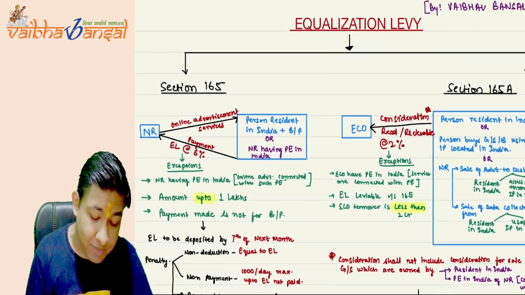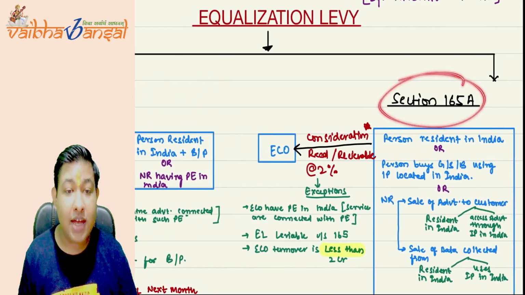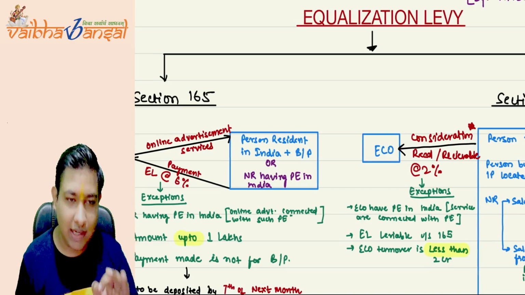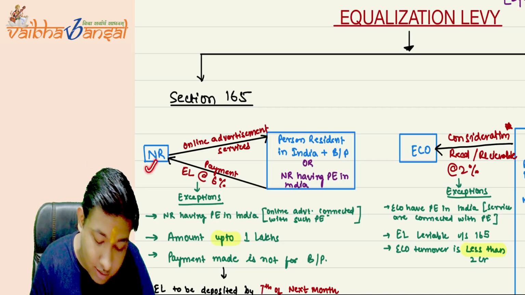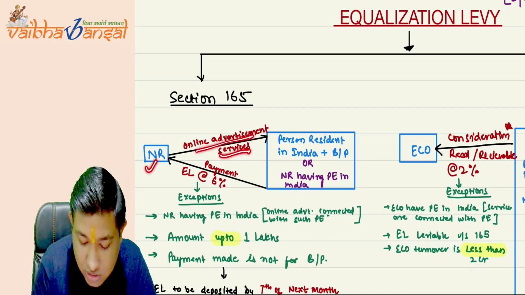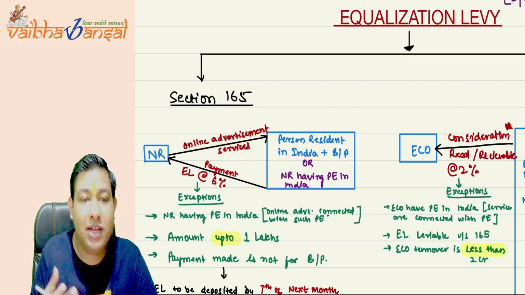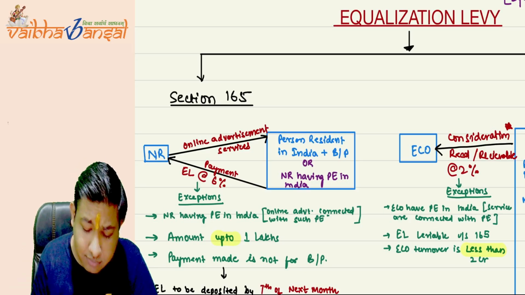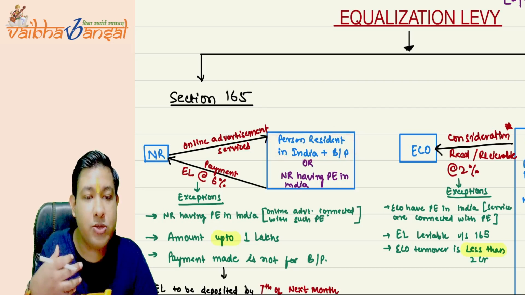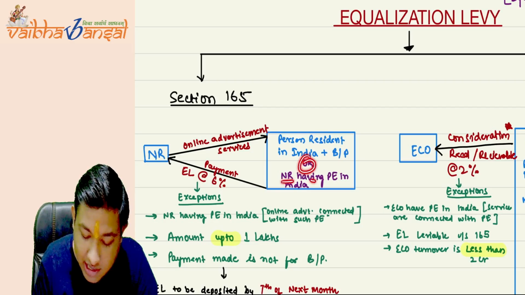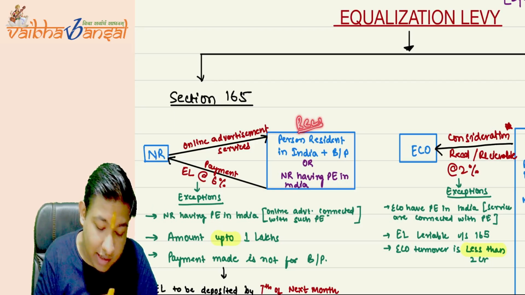Equalization levy is charged under section 165 and section 165A. It is of the Finance Act, not the Income Tax Act. Now, under section 165, where an NR provides online advertisement services to a person resident in India who is effectively doing business or profession, or to an NR having a PE in India, these are the recipients and the NR is the provider.